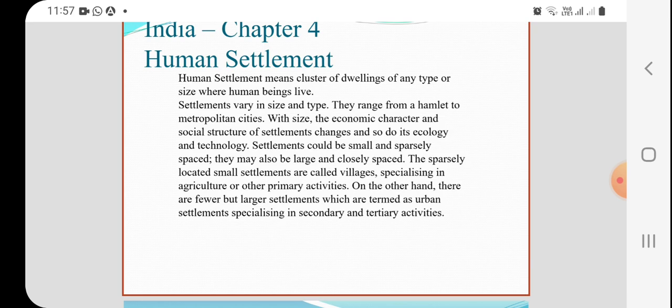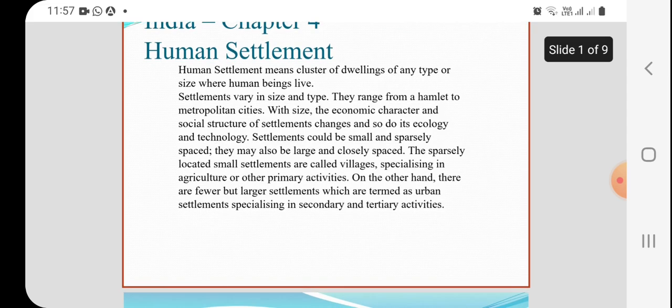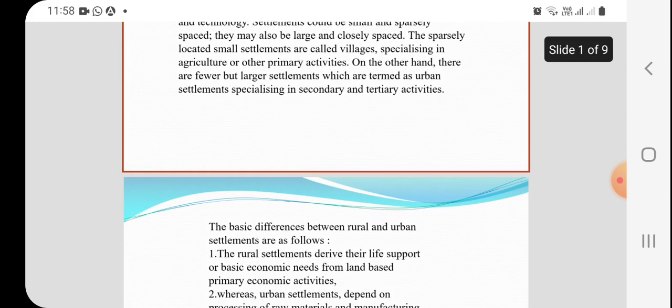With size, the economic character and social structure of settlements change, and so do their ecology and technology. Settlements could be small and widely spaced. They may also be large and closely spaced. It mainly depends upon the activity.